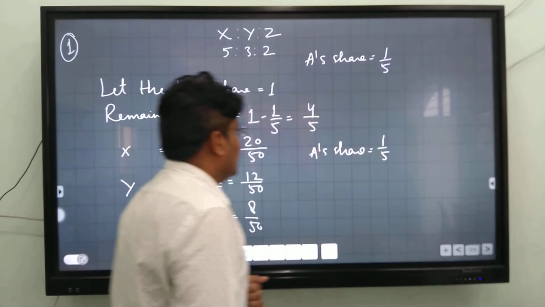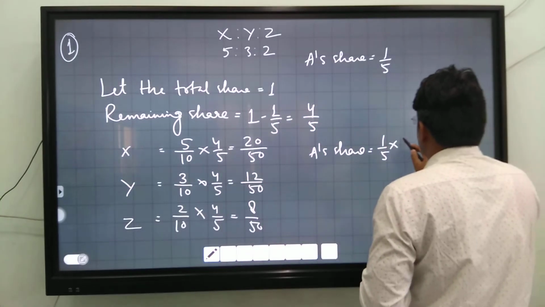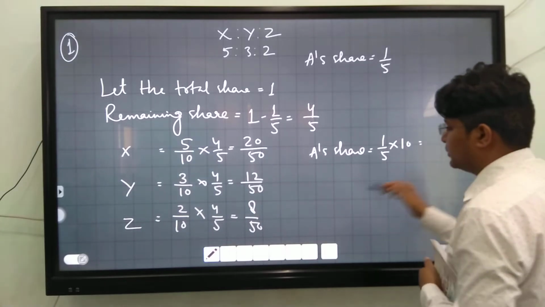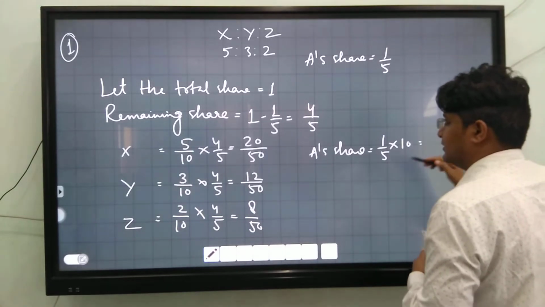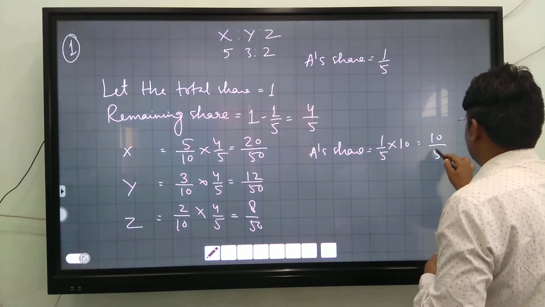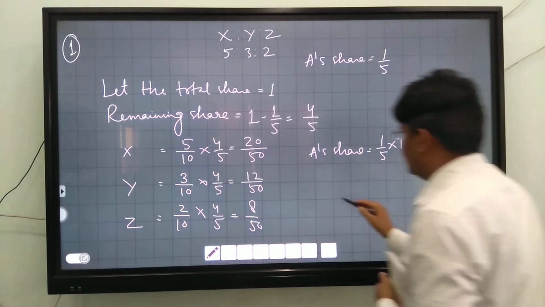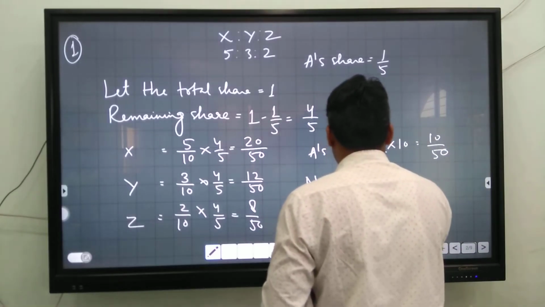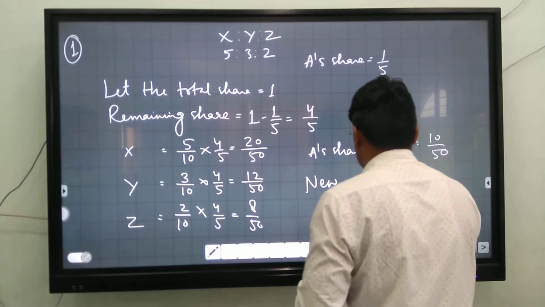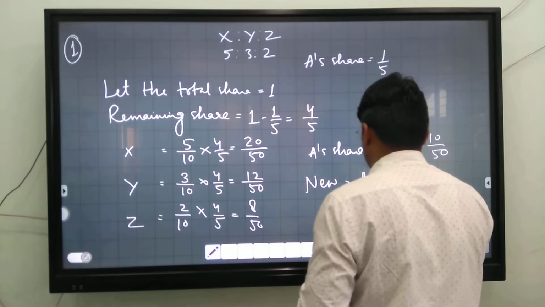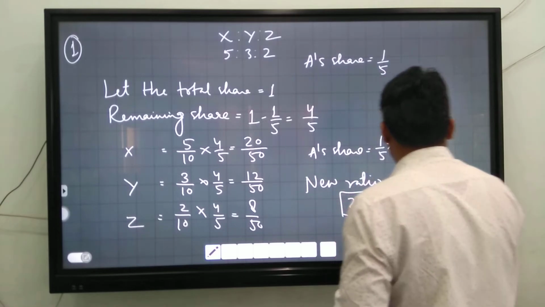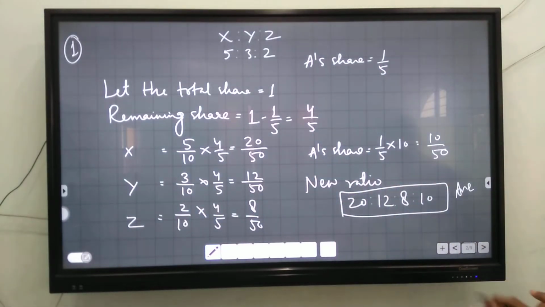is 1/5. You have to multiply by 10 in this fraction to make the denominator equal to the denominator of the other shares, so it is 10/50. The new ratio is 20, 12, 8, 10. It is the new ratio.